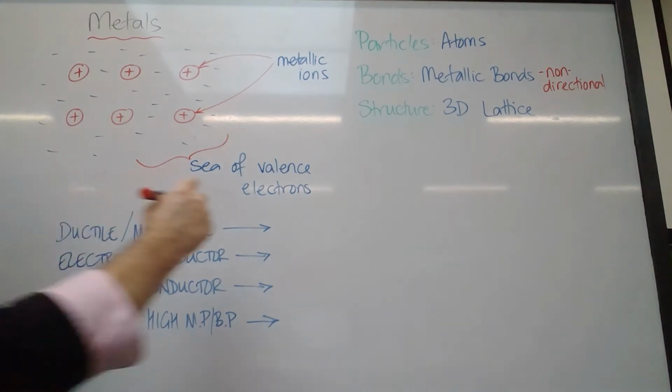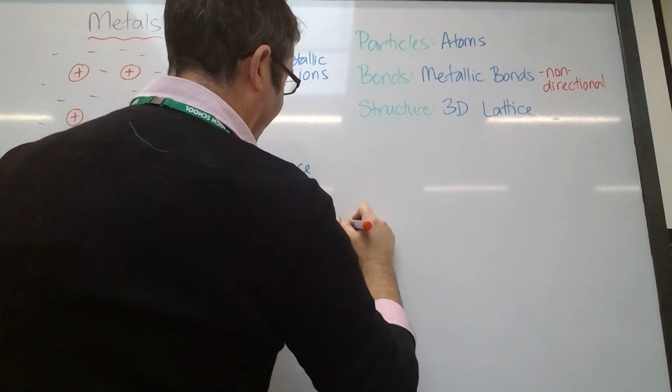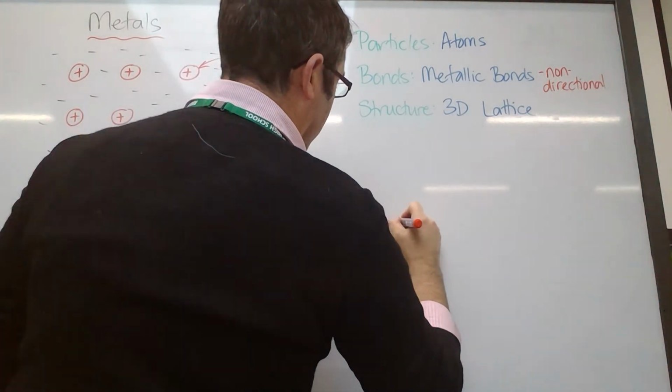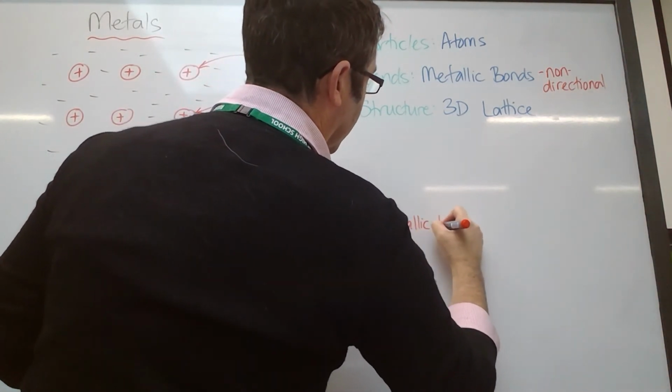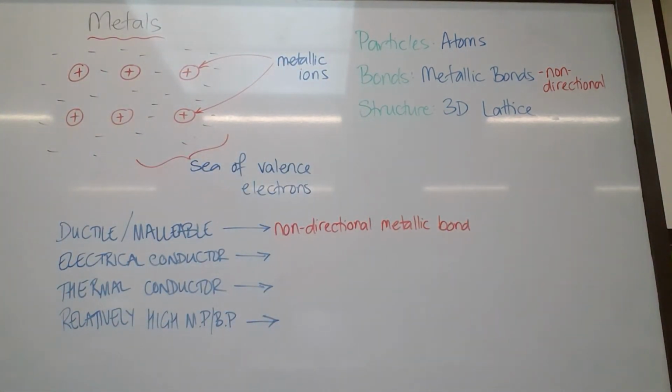So the reason for that is the non-directional nature of the metallic bond. If it was directional like an ionic bond, it would break, and so it would be brittle. They're still strong. They're still very strong bonds. So the fact the bond itself can reshape, it's not in a particular direction, gives the substance its ductility and its malleability.